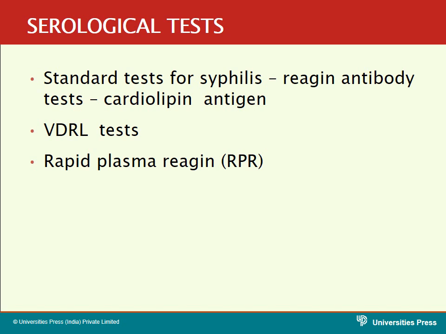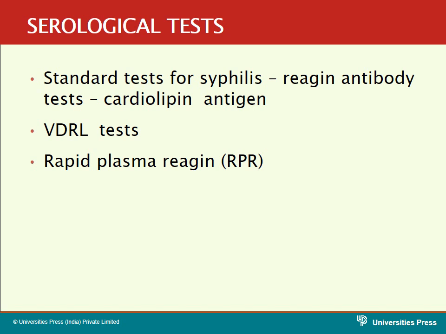So what are the examples of this non-specific or non-reagent antibody test? The example is the VDRL test. What is VDRL? The abbreviation means Venereal Disease Research Laboratory test. So what are the things you are going to do in this test? In this test you will take the cardiolipin antigen, a non-specific antigen, and this is added to the patient's serum after heating. You heat it to remove the non-specific antibodies.